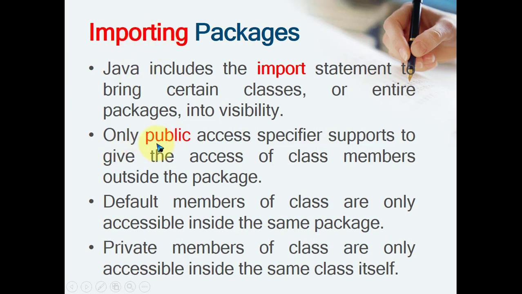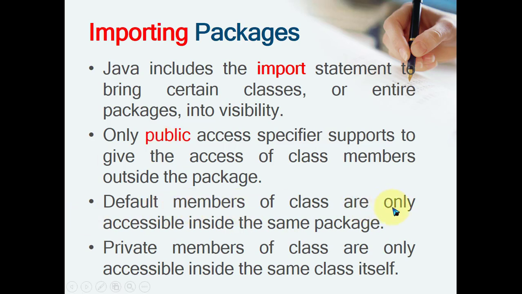you have to go with the import statement. When you use the import statement, always remember only the public access specifier supports giving access to class members outside the package. That means your class must be public, and if you want to access methods and data members, only those should be public. If you want to hide any method from outside the package, use the default access specifier. Don't use public. If it is public, then it is accessible outside the package. If it is not public, then it is accessible only inside the same package. That is the default scope. We will see that also.